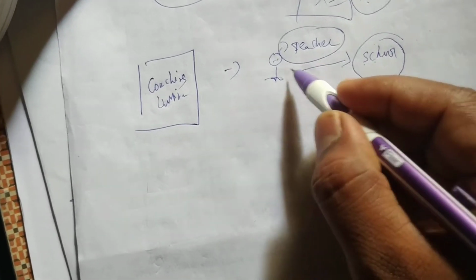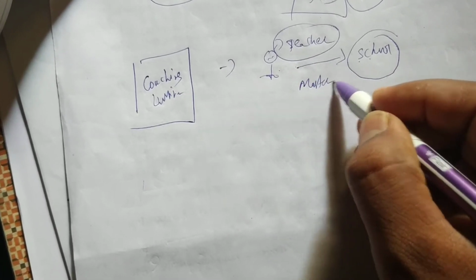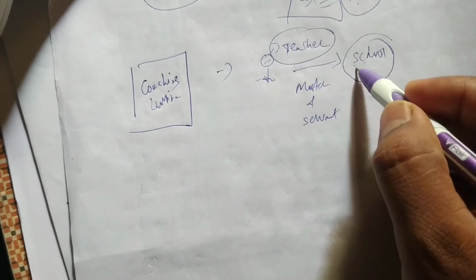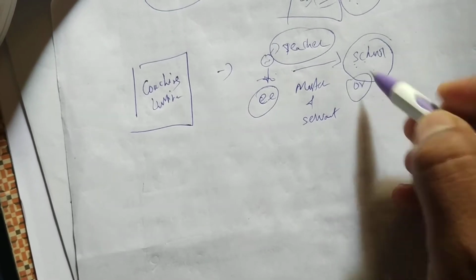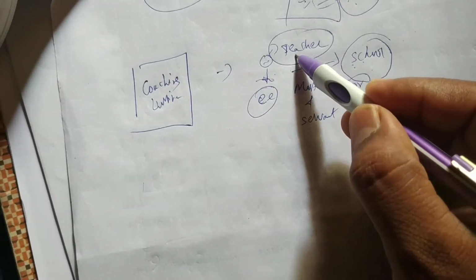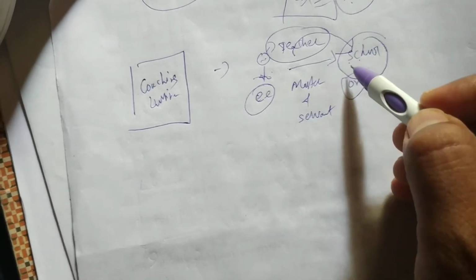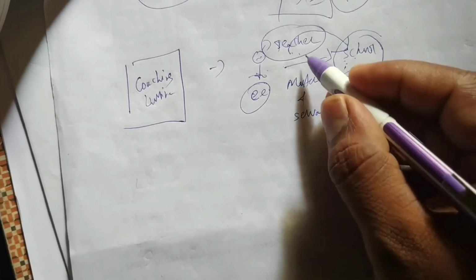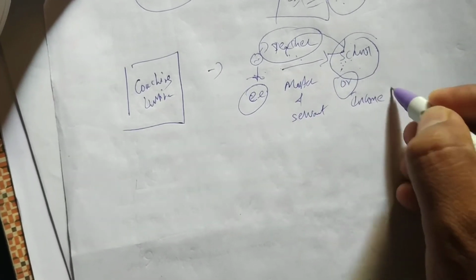So here the school and the teacher have a relationship. Which relationship? Master and servant relationship between employer and employee. He is an employee, and I am writing employer. So what is the teacher doing? The teacher is going to the school and giving services. In return the school is paying the teacher some salary. So the money the teacher receives from the school is called income from salary.